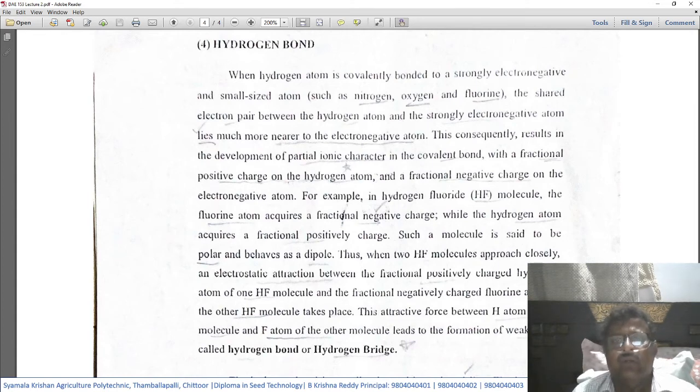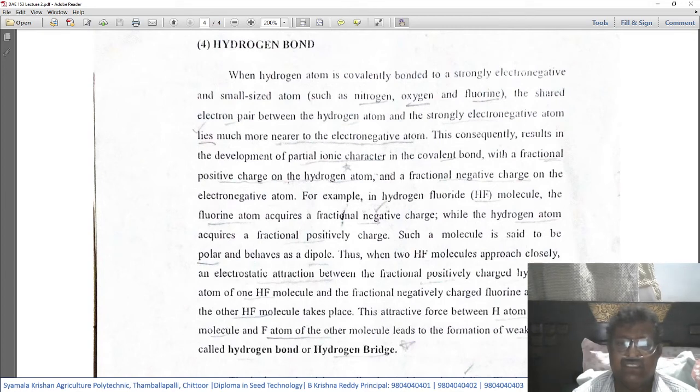Thus, when two HF, that is hydrogen fluoride, molecules approach closely, an electrostatic attraction takes place between the fractionally positively charged hydrogen atom of one HF molecule and the fractionally negatively charged fluorine atom of the other HF molecule.